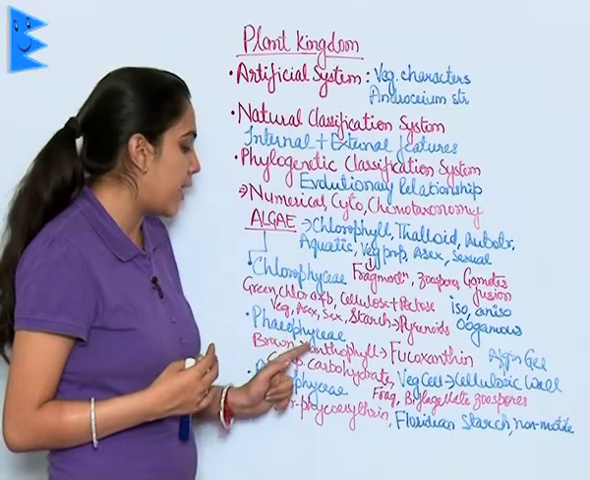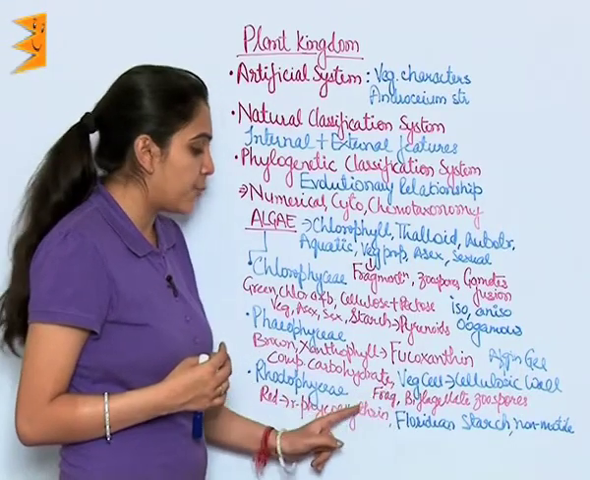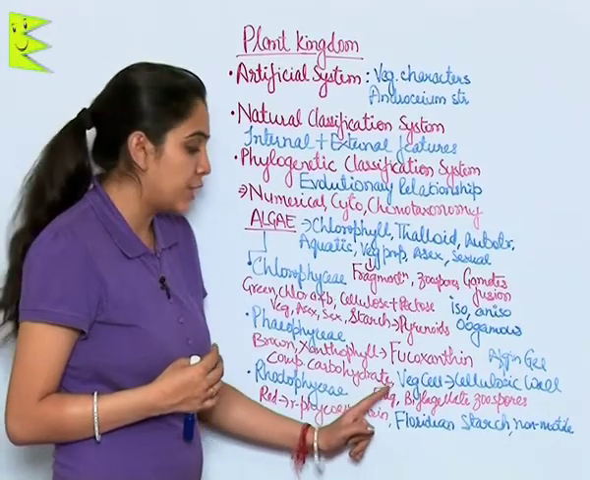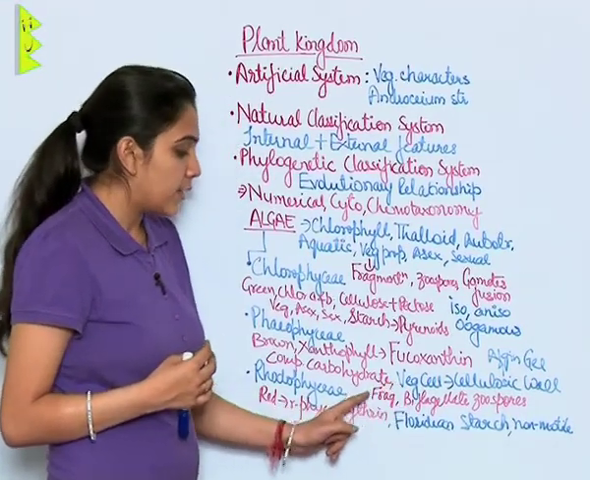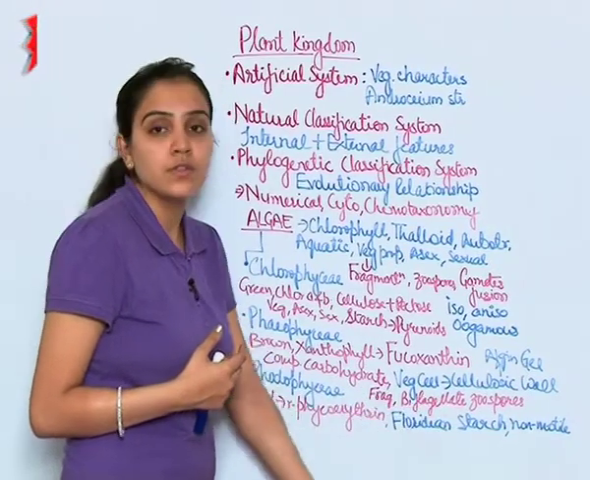In case of Phaeophyceae, this vegetative propagation is through fragmentation, and this asexual reproduction is through biflagellate zoospores.